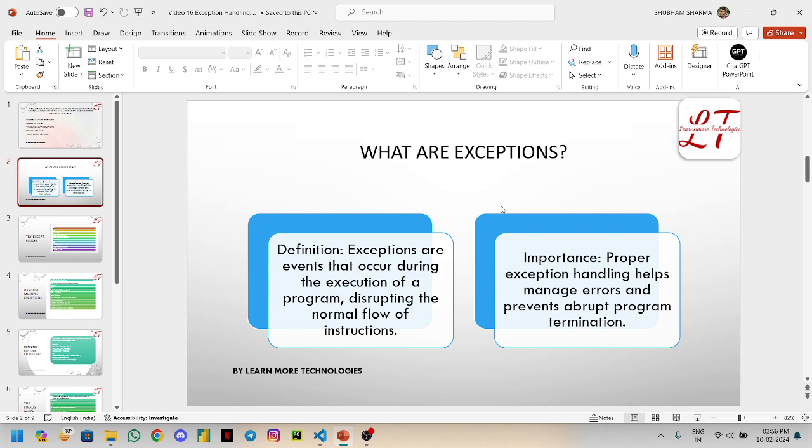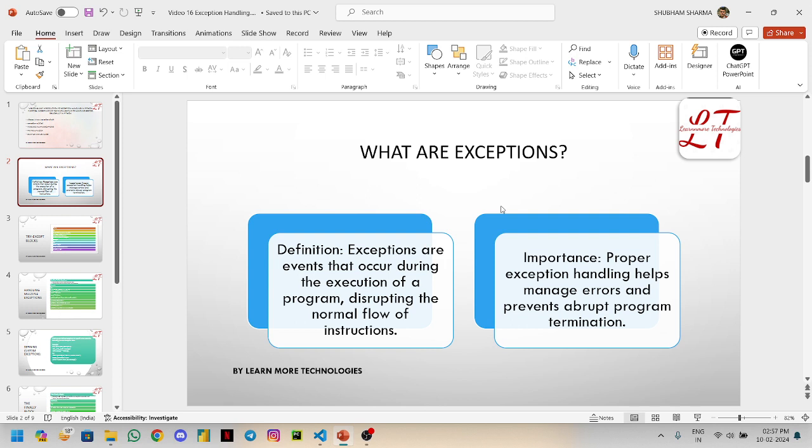So what are exceptions? By definition, exceptions are events that occur during the execution of a program and disrupt the normal flow of instructions. An exception can be an abnormal event or error that occurs only during the execution of the program. When a Python script encounters an error, it will raise an exception.